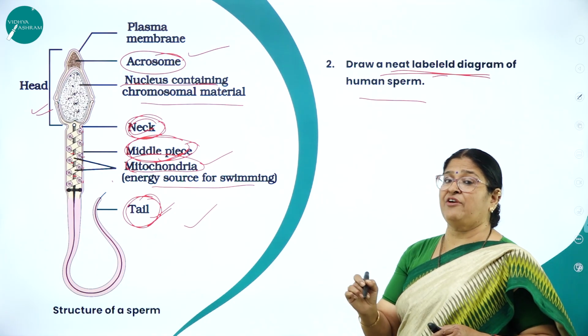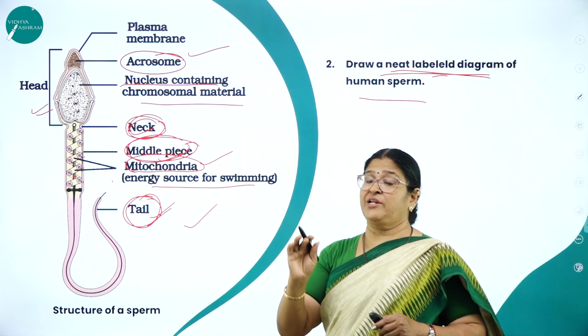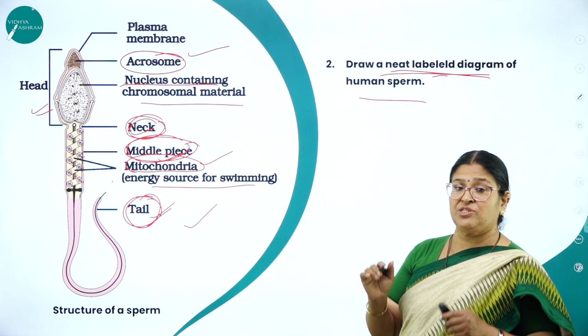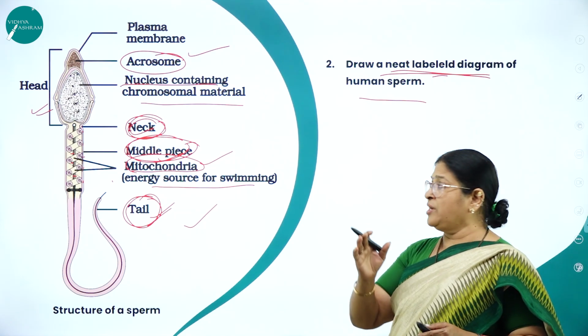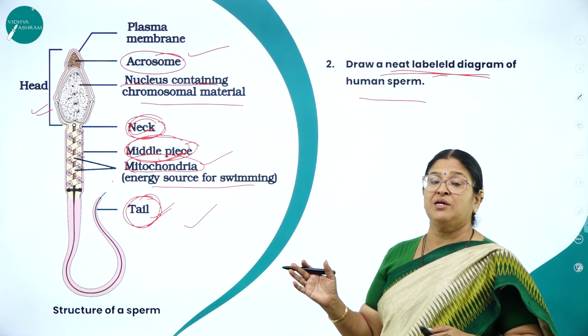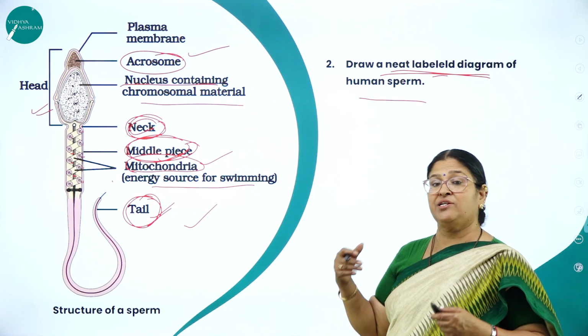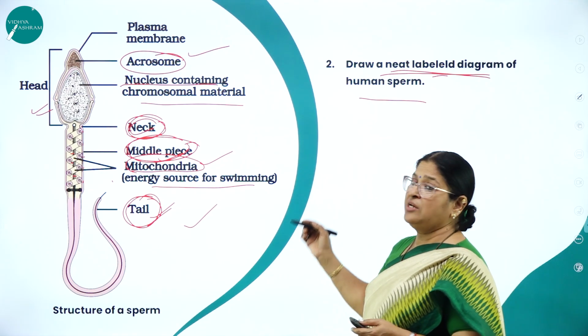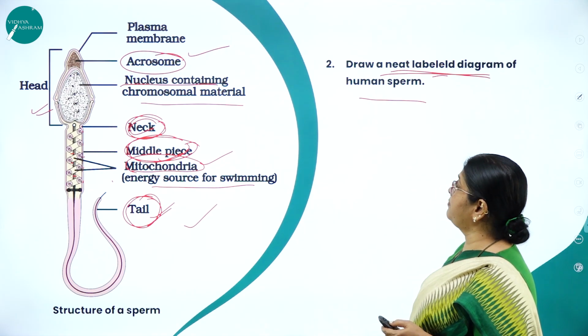So you must be careful: at least for a 3-marker question, 8 labelings are a must. So make sure that once you draw the diagram neatly, bring all the labelings to one side. As you all know, in biology, diagrams play a very important role, and it is also the scoring part in your examination. Hope you have understood the structure of the sperm.